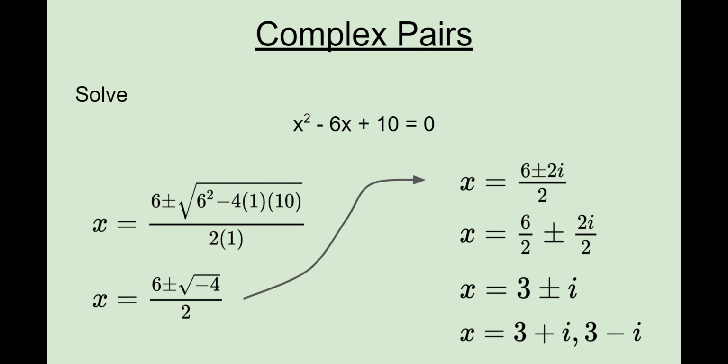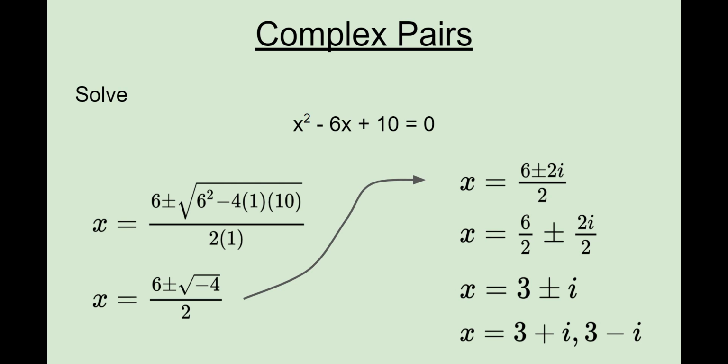And these are complex numbers. And in fact, they're complex conjugates. The 3 is the same, but it's plus i, minus i. Right? And when you solve quadratics, it'll always come out like that. You'll always get a complex conjugate. Okay, so you'll always get 2 answers, right? 2 complex numbers, and they'll be conjugates.